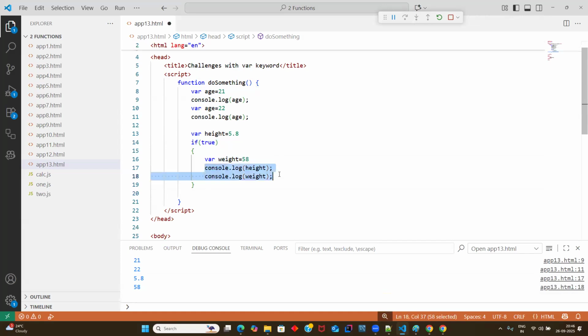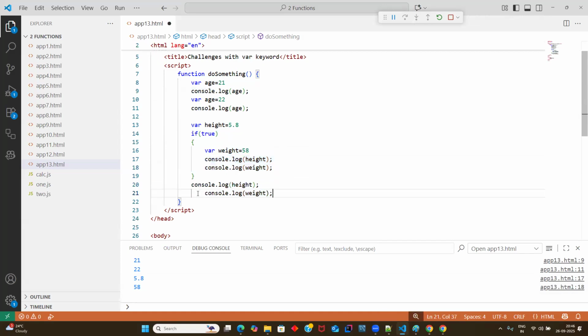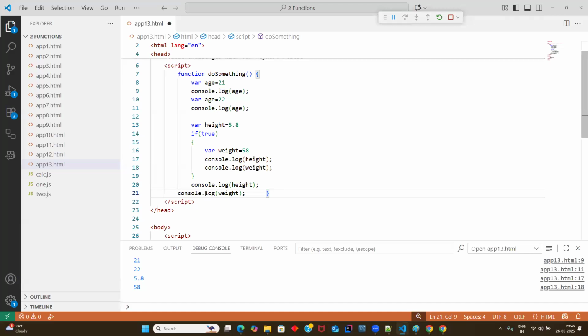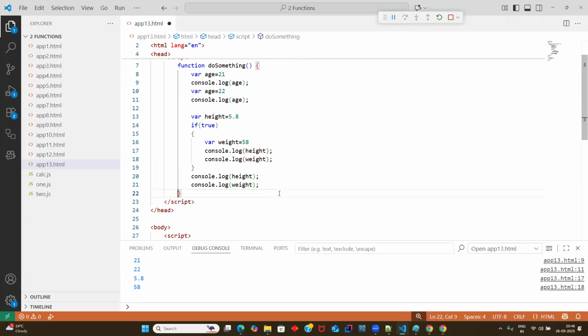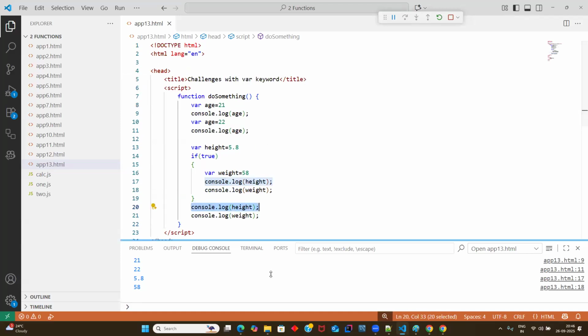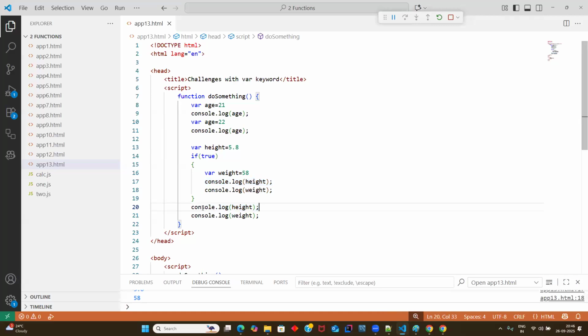Now, the interesting part, guys, is lines number 20 and 21. Just tell me, line number 20, what was I doing? Printing height, sir. You are printing the height outside the function? No, where are you looking, man? See, the height you declared inside the function, and definitely on line number 20 you can see the height. Now, line number 21, what are you doing?